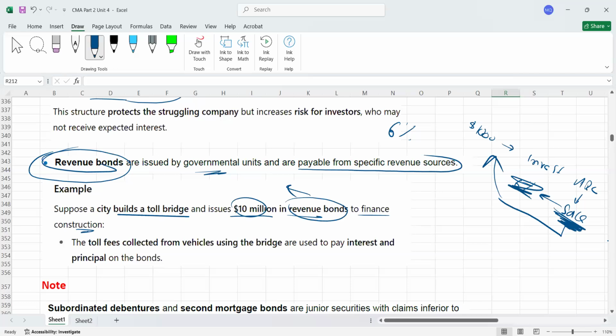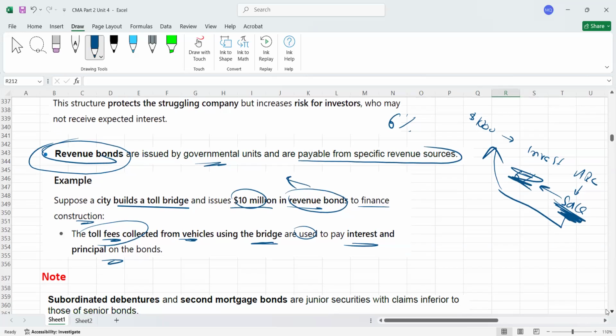Now the toll fees collected from the vehicles using the bridge are used to pay interest and principal amount. So that is what is a revenue bond. So what's the main difference? In income bonds, profit is distributed. In revenue bonds, sales revenue is distributed among the bondholders.